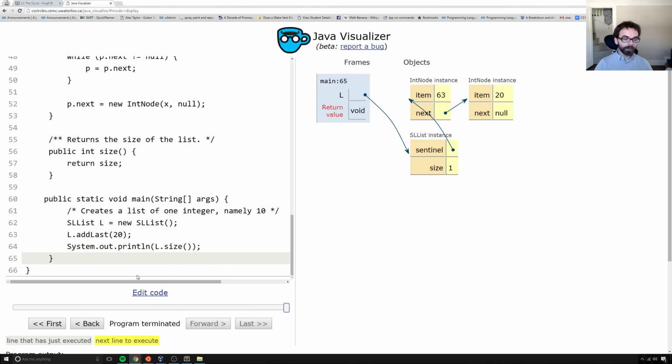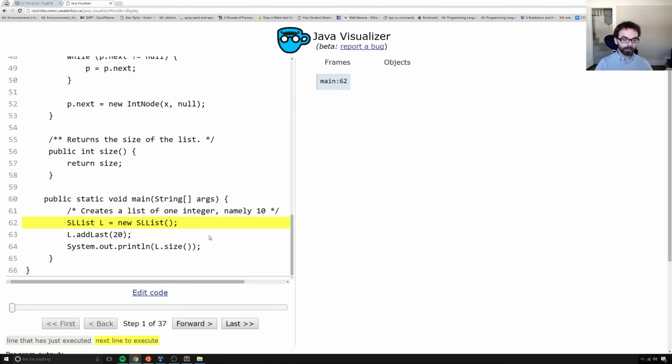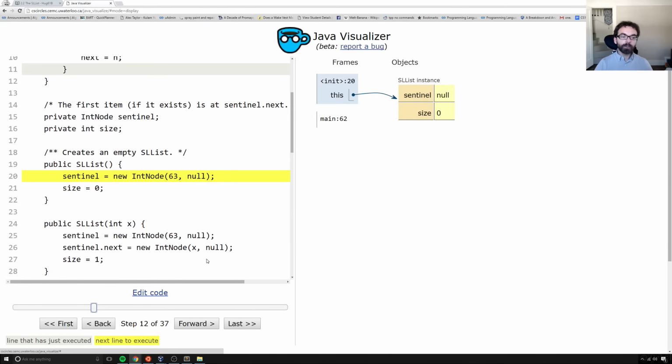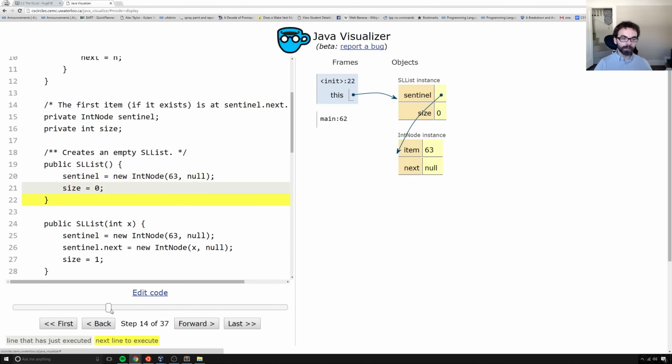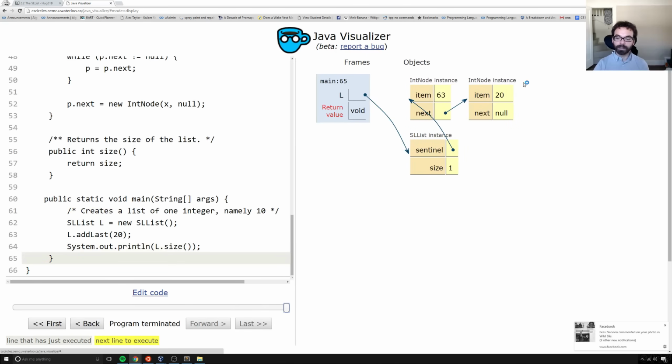So let's run this thing through the visualizer, make sure that everything behaves the way we expect. This is not a thorough test, but we'll just get a rough picture. So after we've created the one item sentinel, the one item list, okay, here we go. This is the 0 item list. Then we have our variable L points at our middleman, has size 0, and sentinel points at our faithful companion, who you see is holding the number 63. After we add the number 20, it ends up at the end of the line after 63.